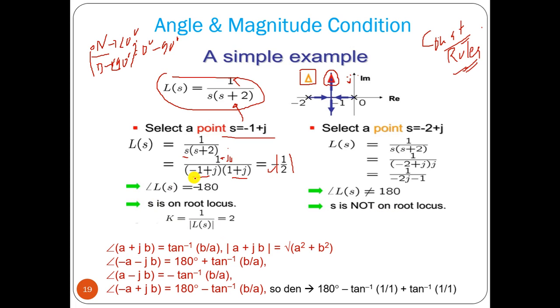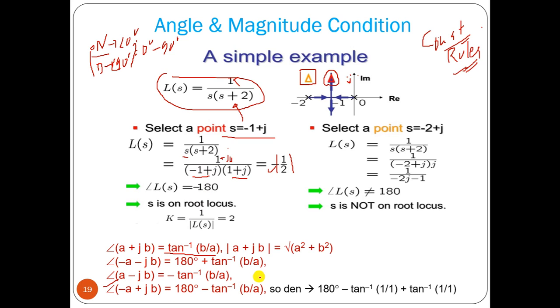Now tan inverse of minus a plus j. Here, a plus jb, we have to know its angle. You have to find it as tan inverse b by a. That is a very simple thing, which I already did. Now if it is minus a plus jb, what is the angle?